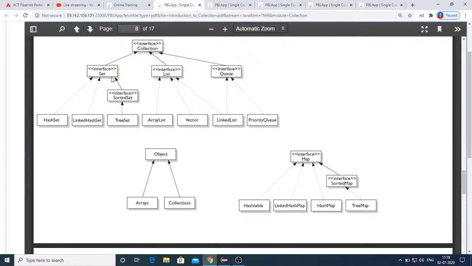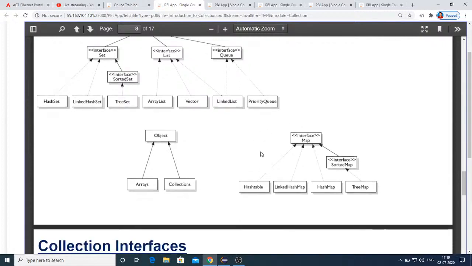And coming to set, it's having subclasses: hash set, linked hash set, tree set. And tree set, you can see, is the subclass of sorted set, where sorted set itself is an interface. So wherever you can see within the less than and greater than signs, it is defined as an interface. Rest of them are the classes, I mean the implementations of those interfaces, with some specialized methods also. So that's what you can see there.